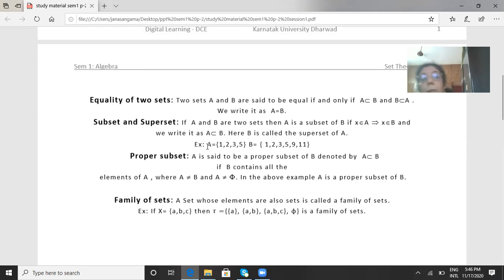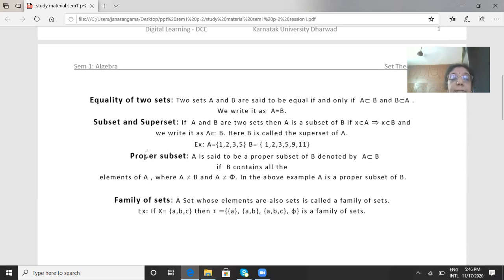See, I have given an example. Take A equal to {1, 2, 3, 5}. I have taken set B equal to {1, 2, 3, 5, 9, 11}. Here, the elements of A are 1, 2, 3, 5. All these elements also belong to B, isn't it? 1 is there in B, 2 is there in B, 3 is there in B, element 5 is there. But B contains two more elements, 9 and 11, which are not there in A. So we say A is a subset of B, or we say B is a superset of A.